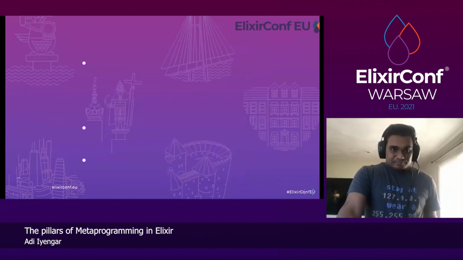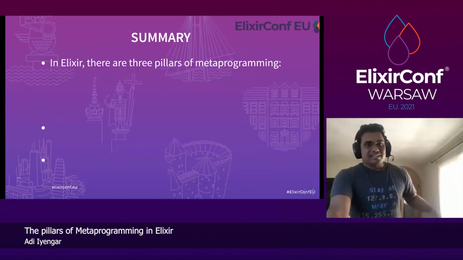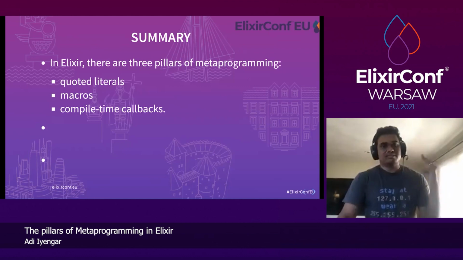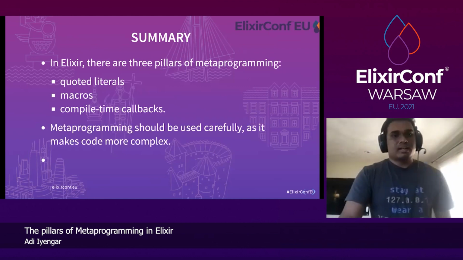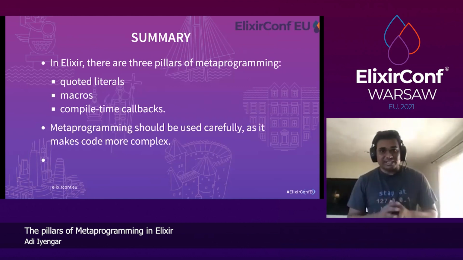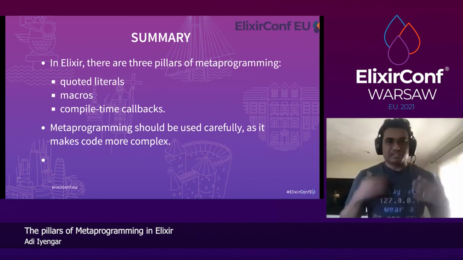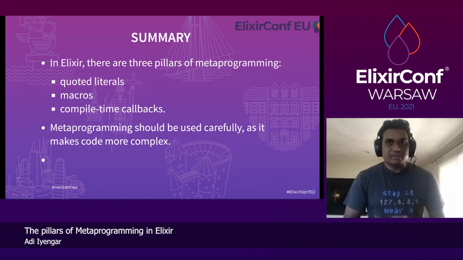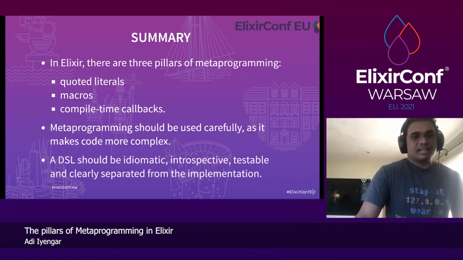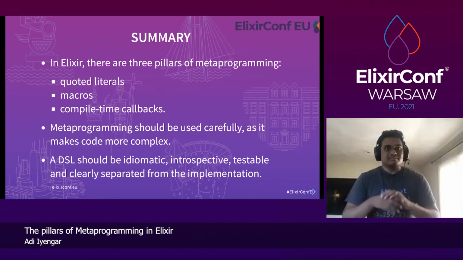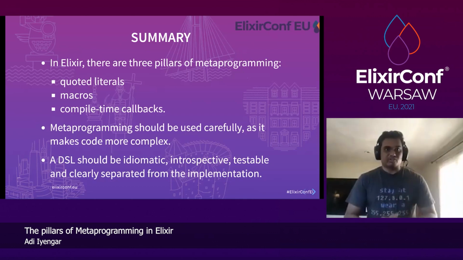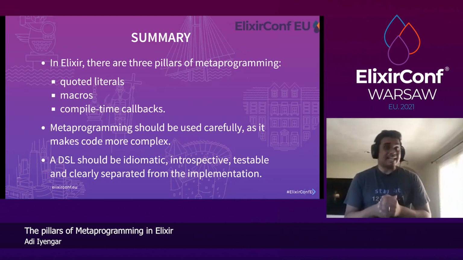But yeah, so summary. In Elixir, there's 3 pillars of metaprogramming: quote literals, macros, compile time callbacks. Metaprogramming should be used very carefully as the code becomes more complex. You need to put more thought into it, try to make it more reflective, try to minimize the metaprogrammed code. And a DSL that's a result of metaprogramming should be idiomatic, introspective, testable, and clearly separate from implementation, which will make it a lot more maintainable and digestible for people who are using it.